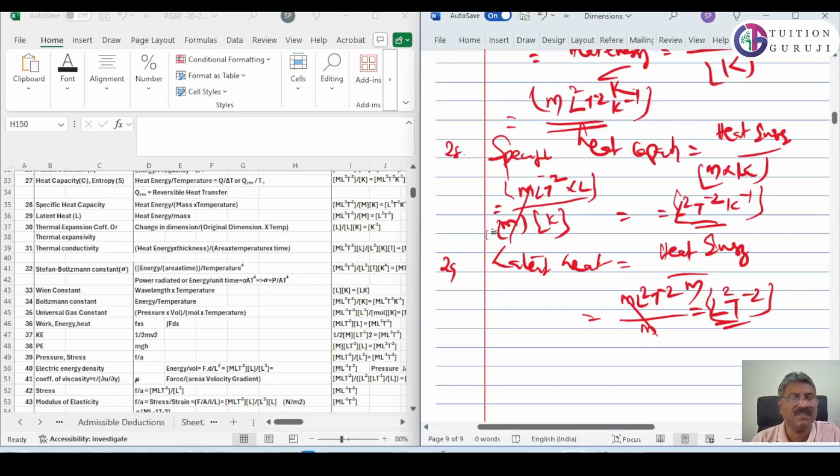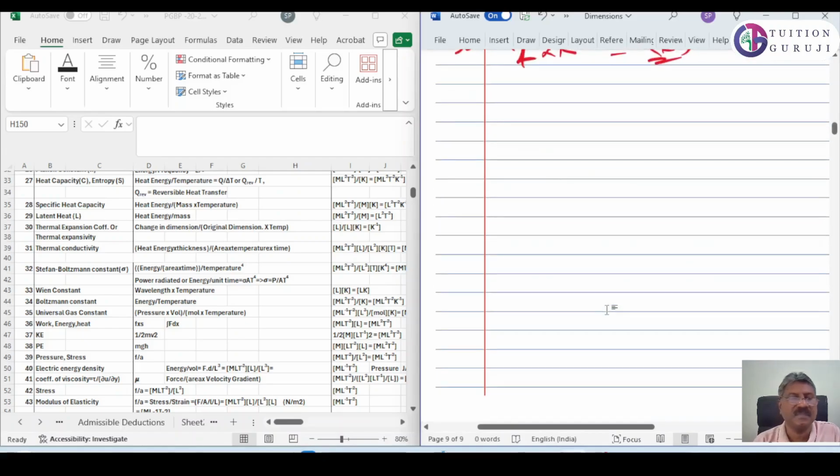Next is thermal expansion coefficient, or thermal expansivity, 30. What is thermal expansion coefficient? Change in dimension by original dimension and temperature. Means change in dimension, let's say length. Change in length divided by original length into temperature. L and L get cancelled. That means K raised to minus 1.